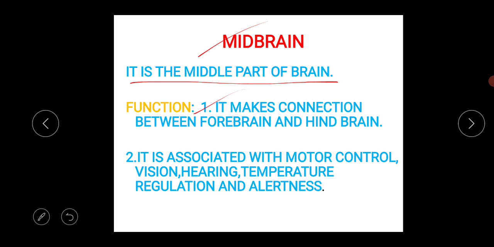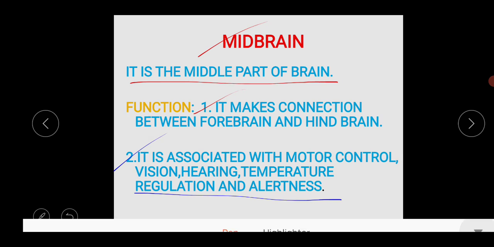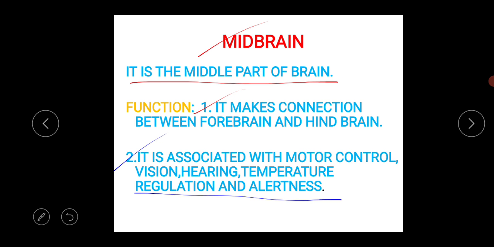It is also associated with motor control, vision, hearing, temperature regulation and alertness. So motor nerve activity, vision, hearing and temperature regulation to maintain homeostasis are all controlled by the midbrain.